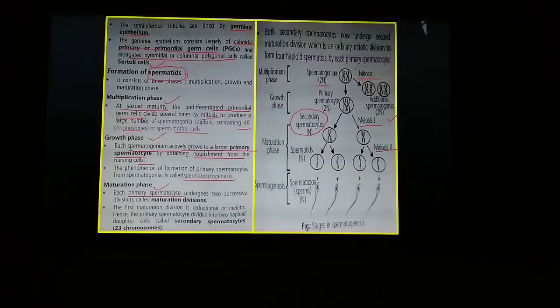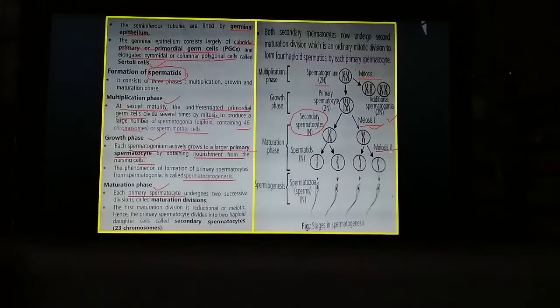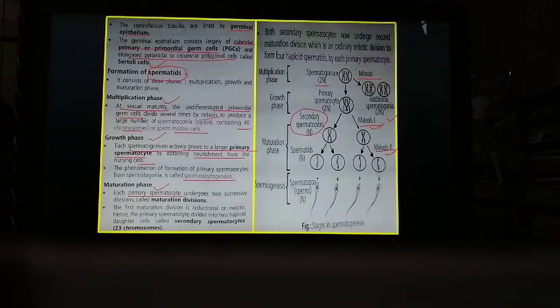So from 2n it becomes n, that is why meiosis 1 division is known as reductional division, whereas meiosis 2 is an equational division, where haploid number of chromosomes are found in spermatids.